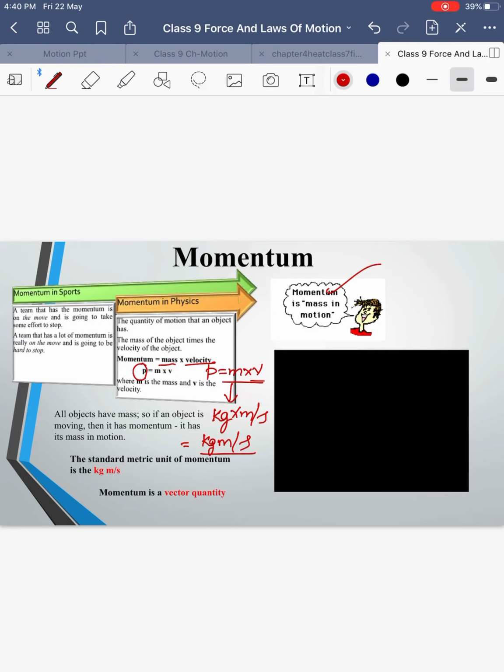If we want to increase the speed of any object, we have to apply a force. That is, momentum can be changed by applying a force. But this change in momentum depends not only on the force applied but also on the time for which the force was applied. How? I'm quoting one example for that.